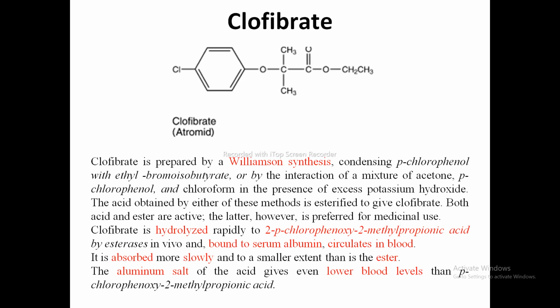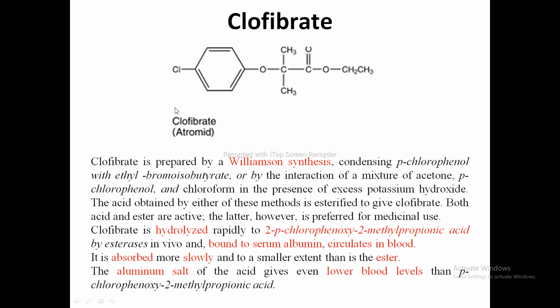Again, clofibrate is synthesized by the Williamson synthesis by condensing parachlorophenol with the ester ethyl bromoisobutyrate. Also, clofibrate is formed by the interaction of acetone with parachlorophenol and chloroform in excess potassium hydroxide.